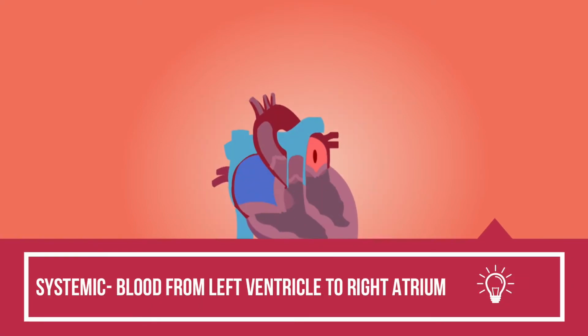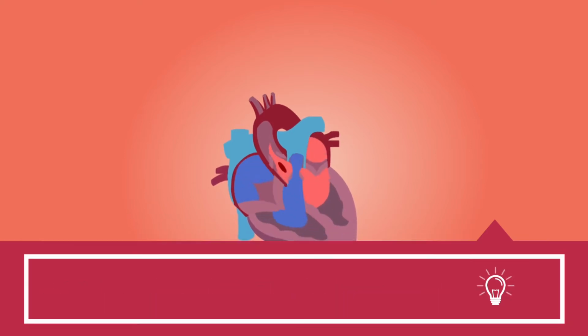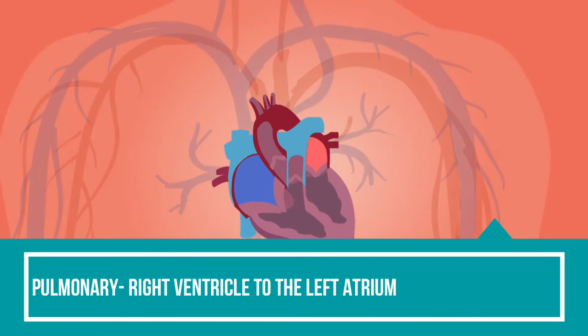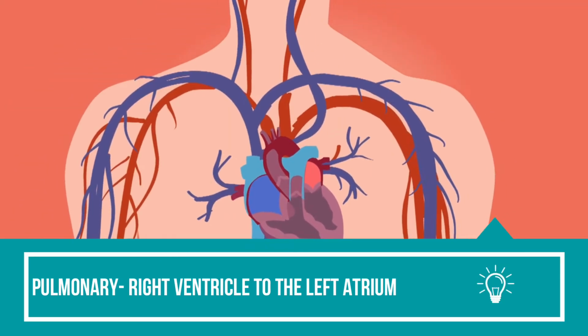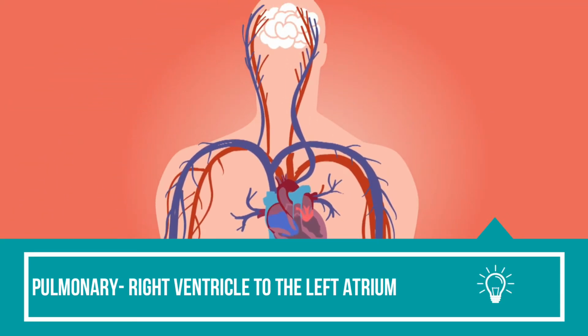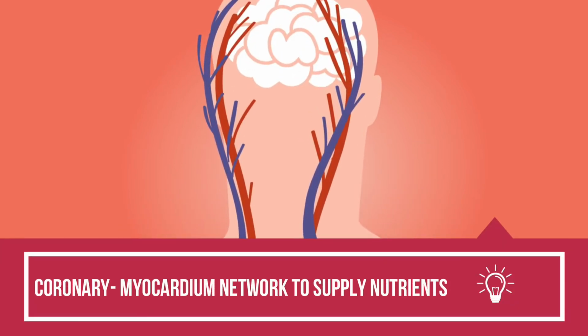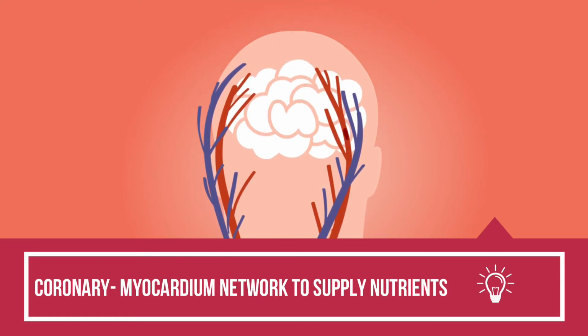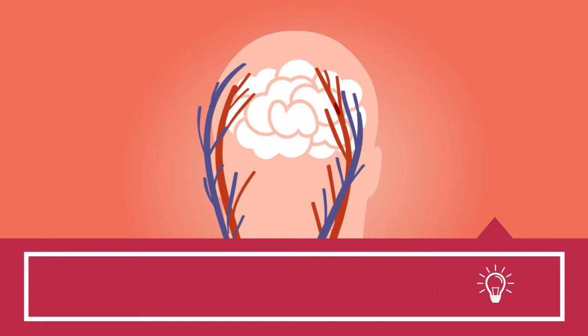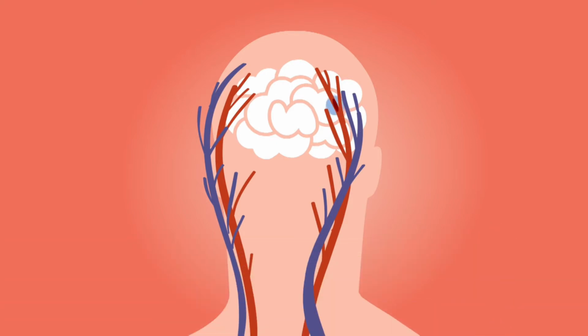Systemic circulation is the passage of blood from the left ventricle to the tissue and from the tissue to the right atrium. Pulmonary circulation is the passage of blood from the right ventricle to the lungs and from the lungs to the left atrium. Coronary circulation: nutrients are not able to diffuse quickly from blood to supply all the layers of the heart wall. For this reason, the myocardium has its own network of blood vessels called coronary circulation.